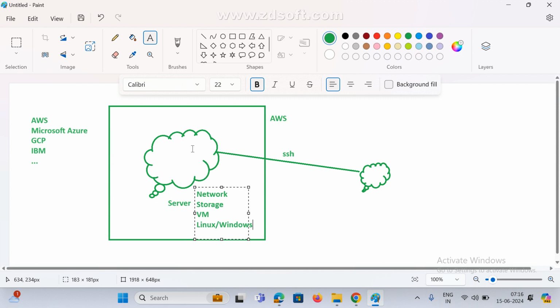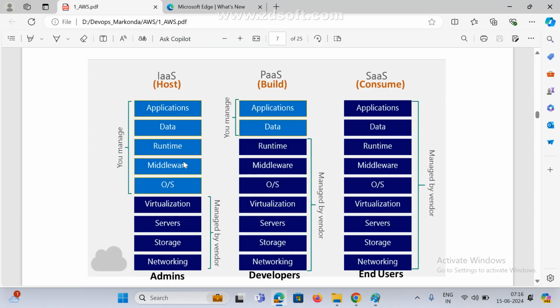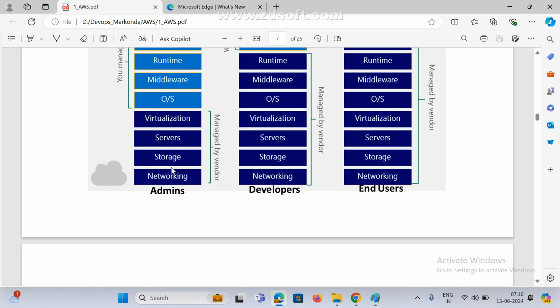So all this we are going to configure, one setup. This is the operating system. On top of it we are going to install what you need, the runtime and data, and finally it is running the application. Up to this it is managed by vendors only.